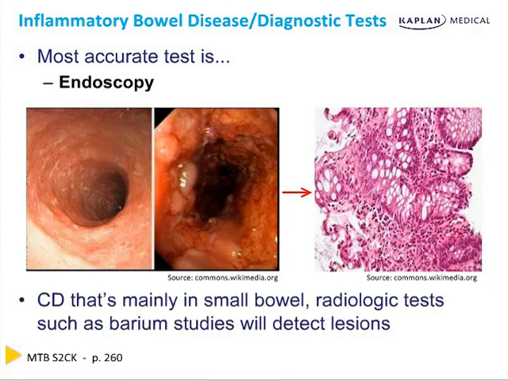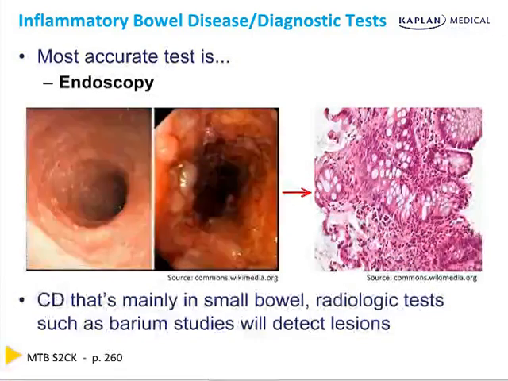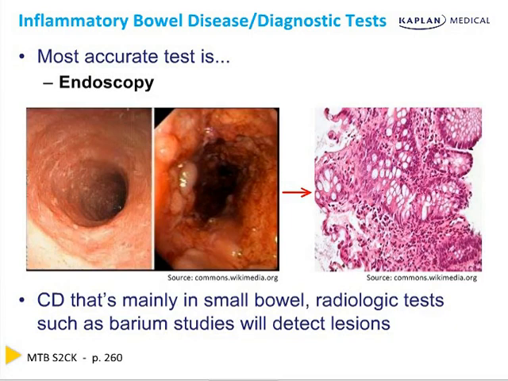Radiologic testing can pick up some lesions, but the sensitivity is low. It's only used to detect strictures in Crohn's disease. Antibody testing is possible, but it's only true in 2/3 of the patients and is only used if the histology is equivocal.